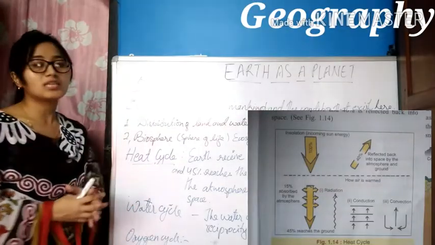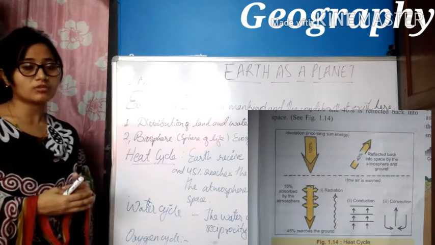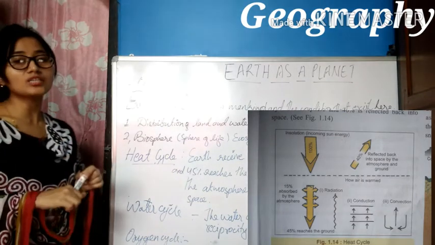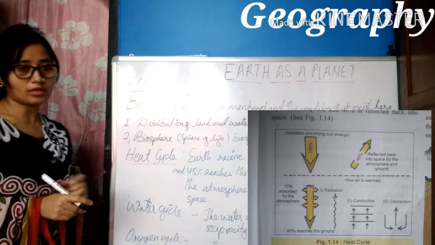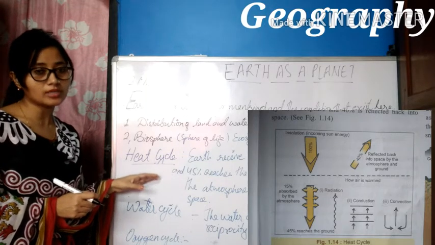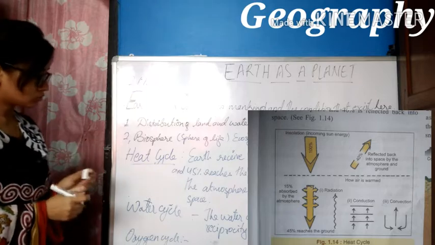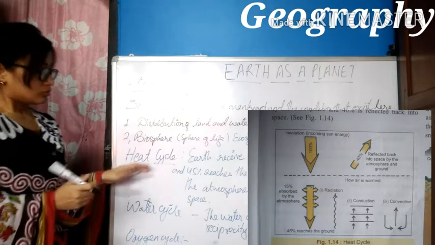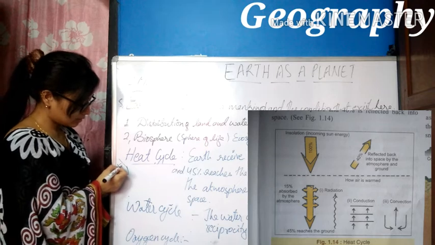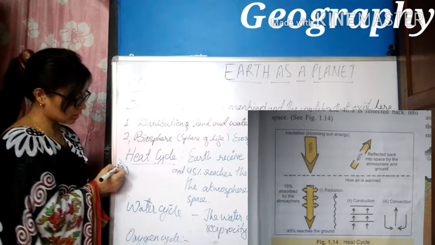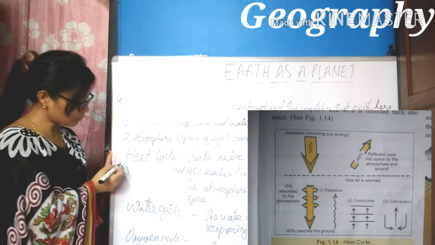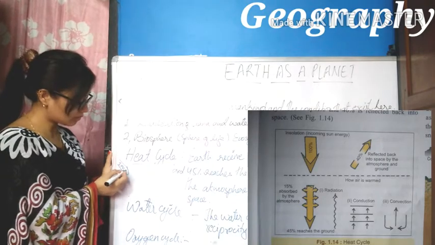Heat cycle is the continuous process of incoming solar insolation and outgoing terrestrial radiation. Heat is one of the prime requirements of life, and it is provided to us in the form of solar radiation by the sun. The amount of heat given by the sun in the form of solar radiation is 100%.